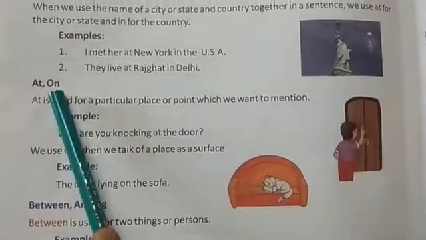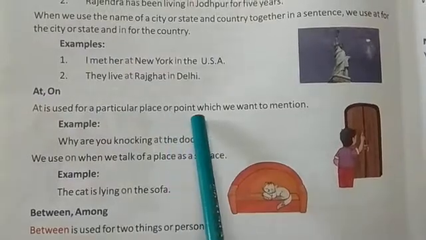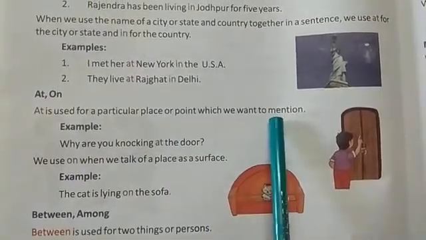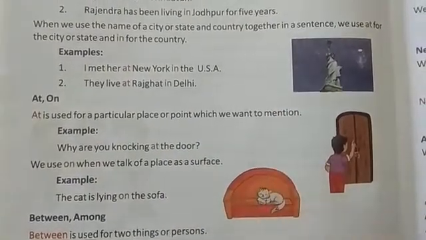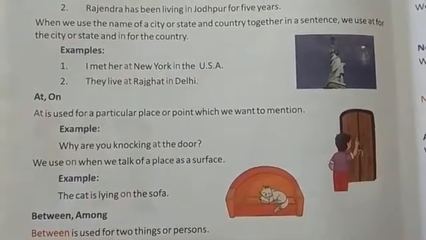At and on. Where to use at and where to use on? At is used for a particular place or point which we want to mention. So at is used with those places or points that we are talking about, that we want to mention.